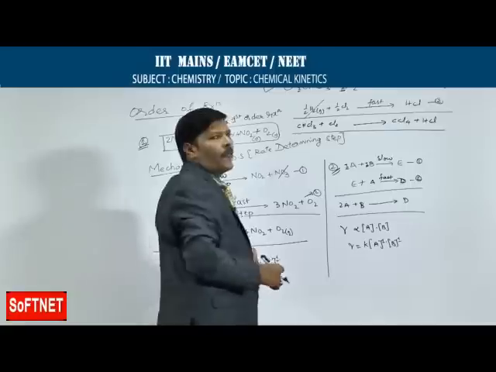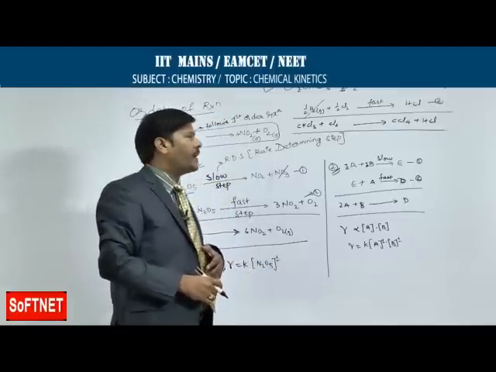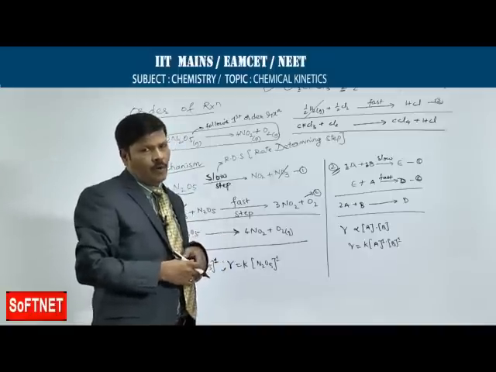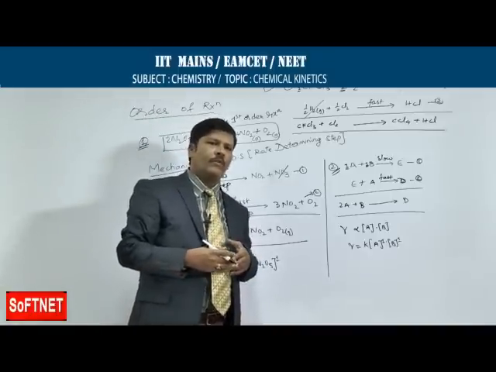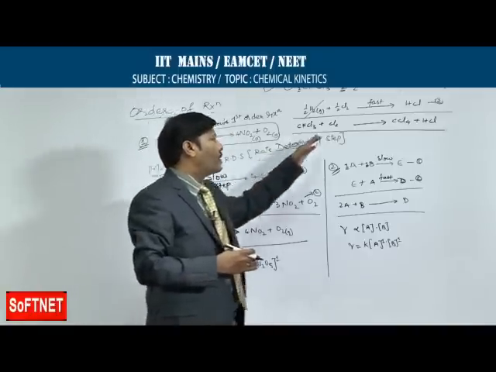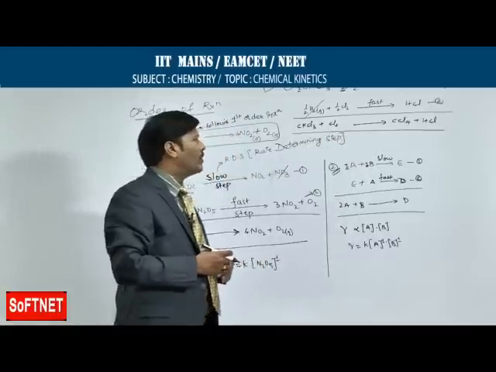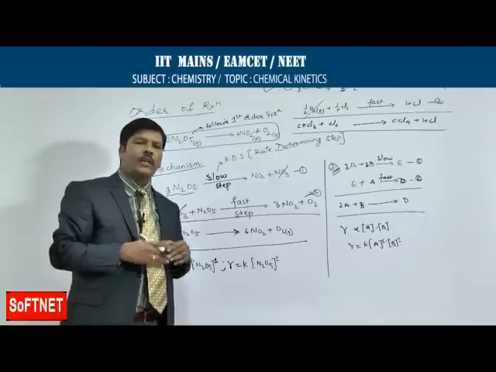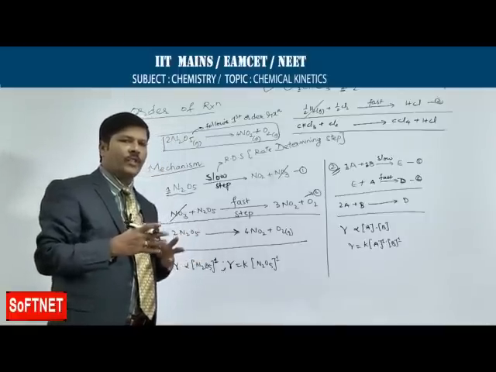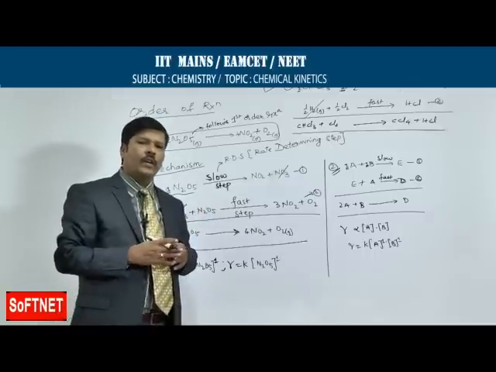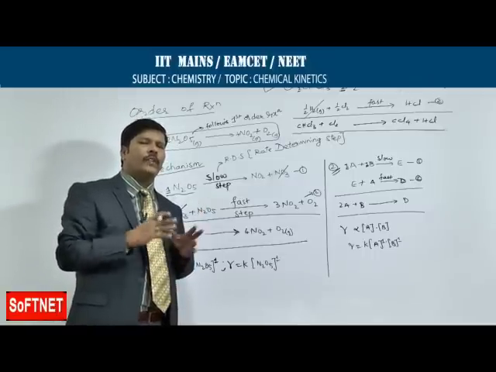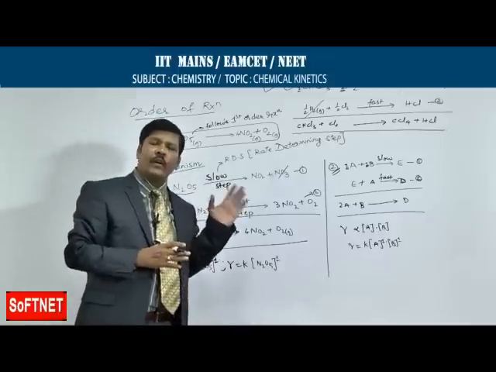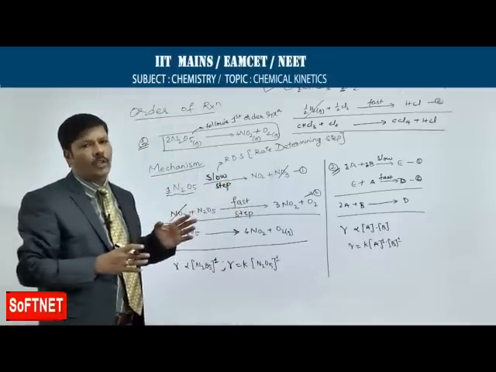You are getting a fractional order of reaction, because order can be a fraction, order can be 0, order can even be negative, order can be first order, second order, third order, but third order is the maximum order we learn in terms of order of reaction. So, these are among the best examples for understanding how the order of reaction changes along with the molecularity of the reaction. In the majority of reactions molecularity is equal to the order of reaction, but there are a few cases where the order is never equal to the molecularity.